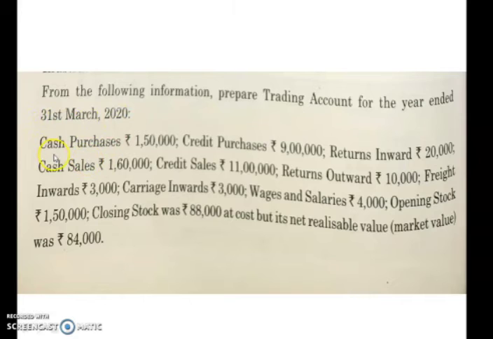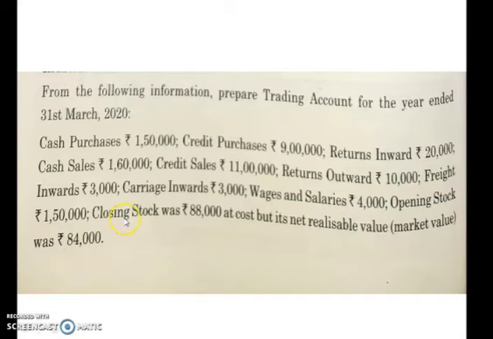Now look at this information. You are provided cash purchases, rupees 1,50,000, credit purchases 9 lakh, return inward 20,000, then you have cash sales, credit sales, return outward, freight inward, carriage inward, wages and salaries, opening stock, closing stock.